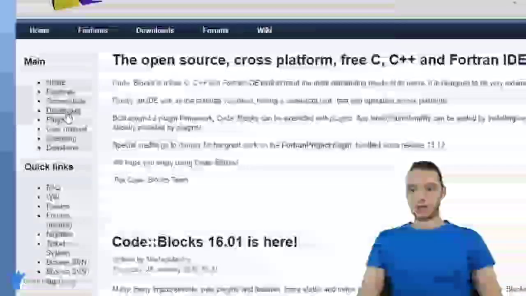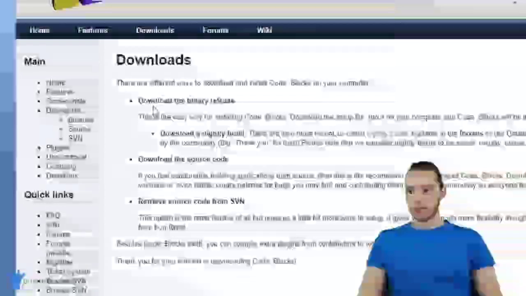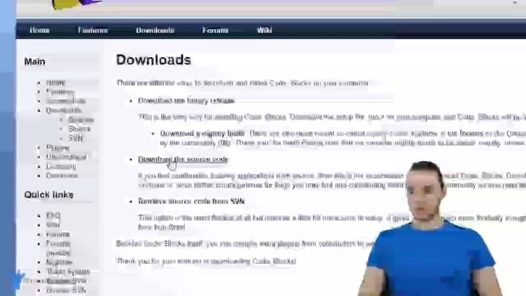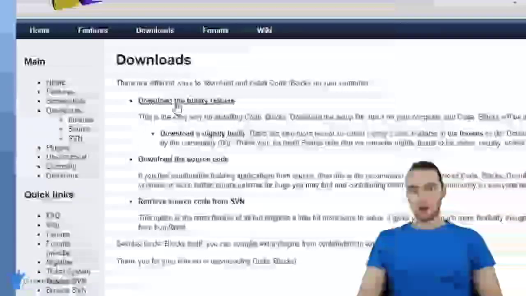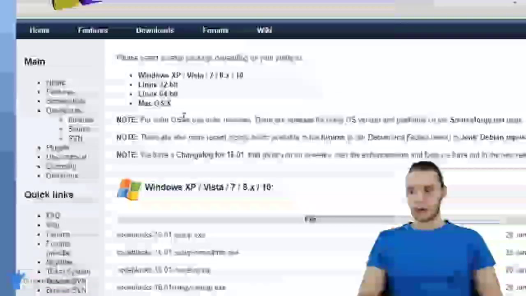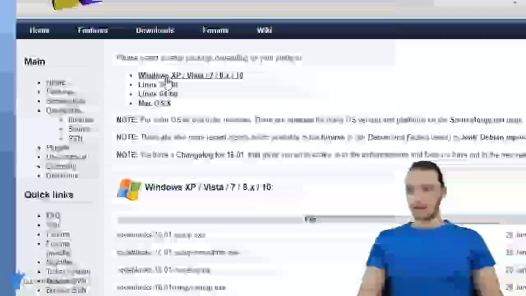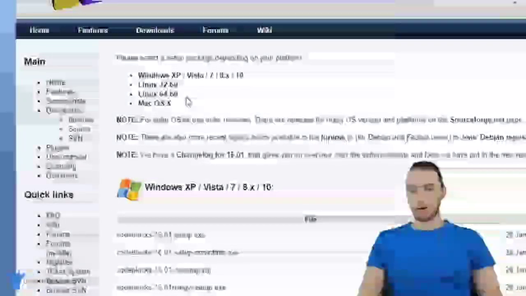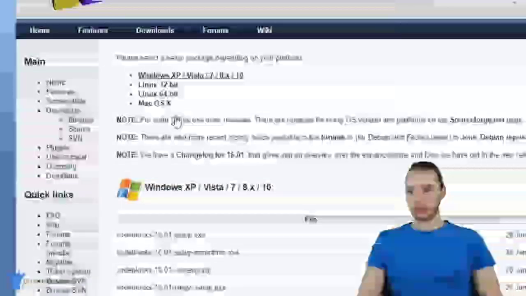So I'm going to come down here into Downloads, and there's a bunch of options here. One says download the binary release, download the source code. We want to click on download the binary release. This is going to be the easiest option. So if you're on Windows or Linux or Mac, you can install it from this page. So depending on the operating system that you're on, you want to click that.